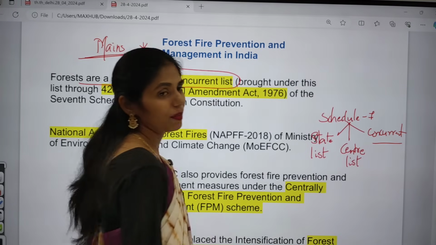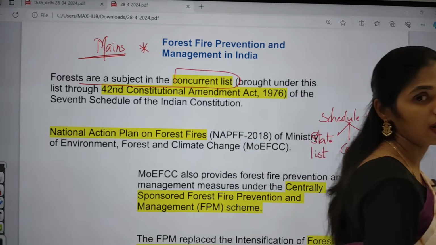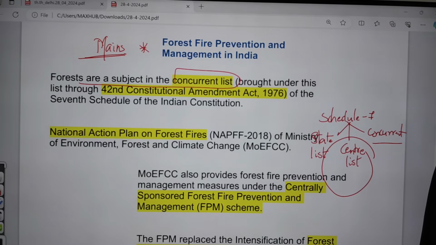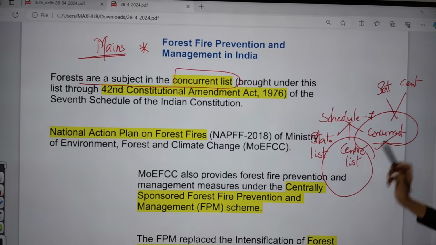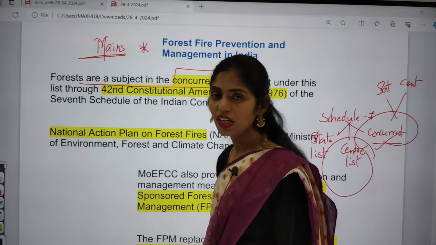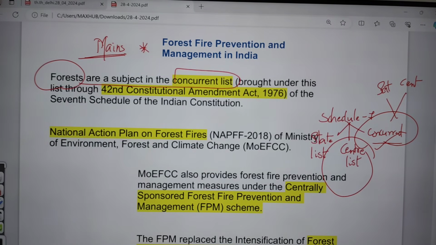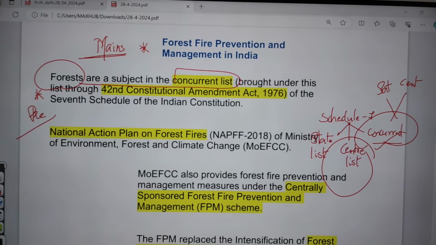For subjects present in the state list, it is the responsibility of the state government to come up with policies, laws, acts, etc. For any subject in the central list, it is the responsibility of the central government to make laws and policies. For the concurrent list, both the state government and the central government have the power to make laws. Here, forest is part of this concurrent list, which was brought through the 42nd Constitutional Amendment Act of 1976. This point is very important for your prelims.